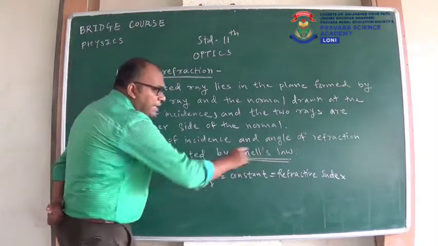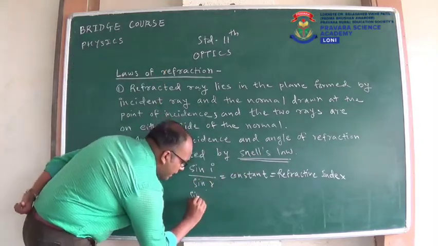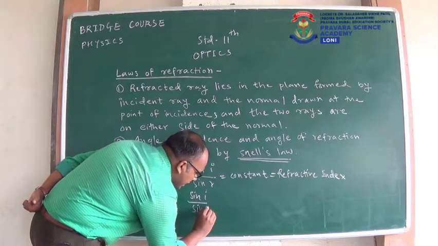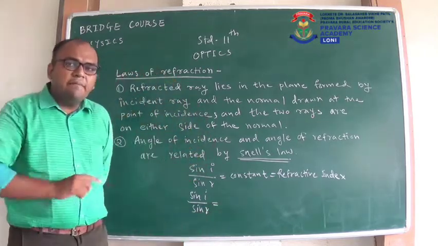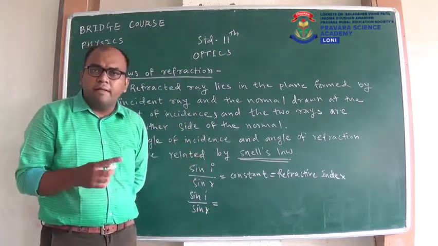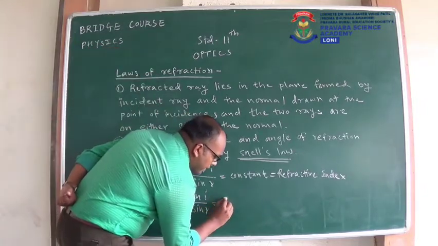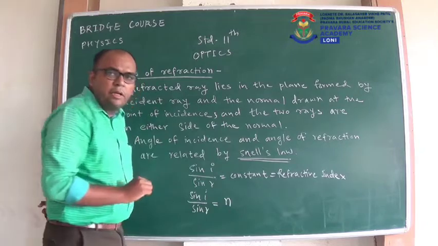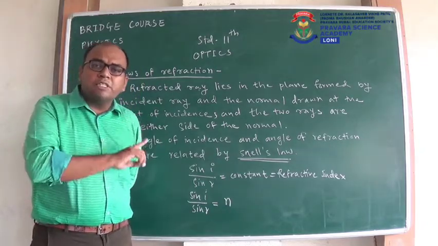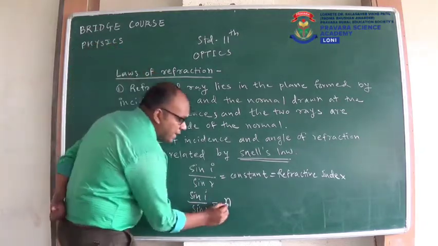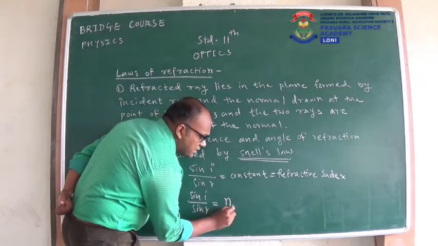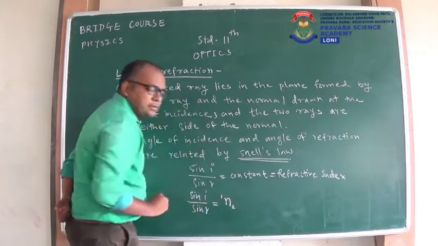Now how do we write this refractive index? So sine I upon sine R is equal to, now in 11th standard we are writing this refractive index in a new form, and that form is refractive index, we use symbol n. Now here we consider two media, first medium, second medium. So we write it as refractive index of second medium with respect to first.